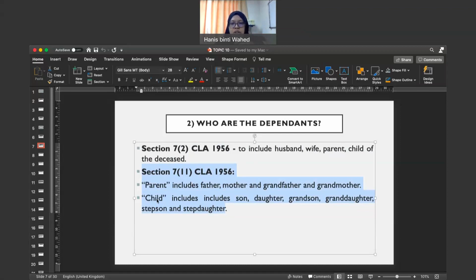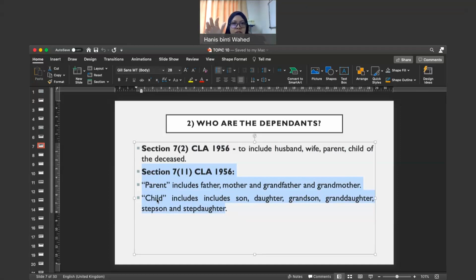So if any person falls under one of these categories, they can be considered as a dependent of the deceased, and that person can make a dependency claim. Those who are not listed under this section cannot claim for dependency.